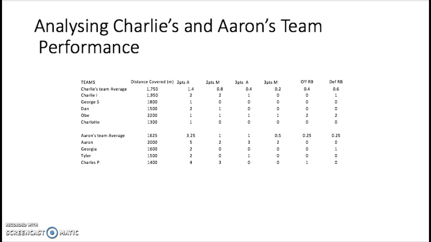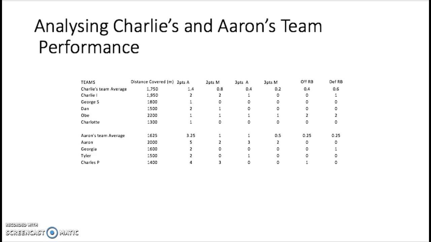However, of the 3.25 attempted by Aaron's team, only 1 on average went in the basket. Charlie's team converted 0.8 of their 1.4 attempts into successful shots, which would suggest that they are better at scoring. Compared to the average of the entire group, 2.78, Aaron's team were above the average on their 2 points attempted, but Charlie's team were below average.